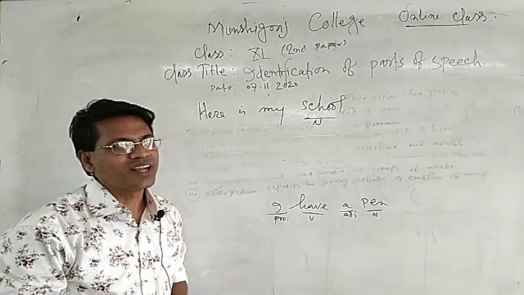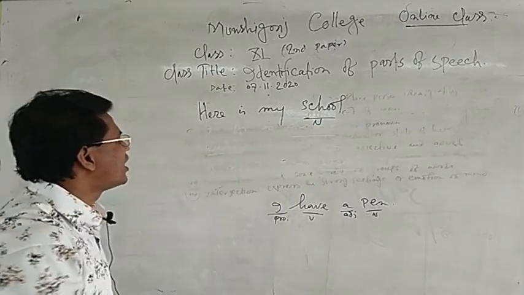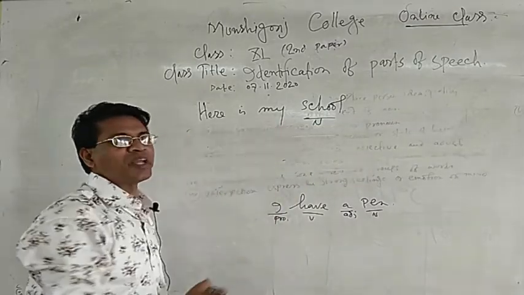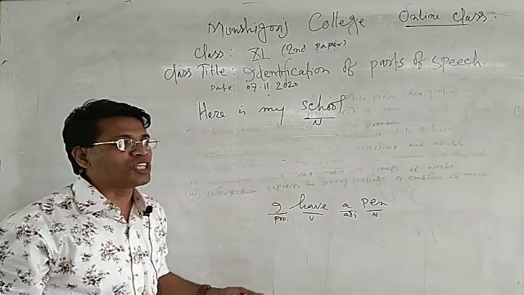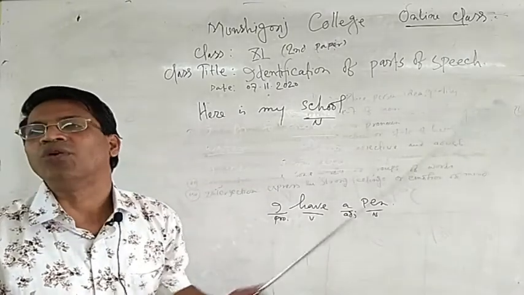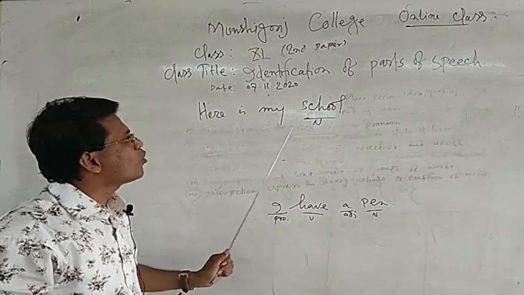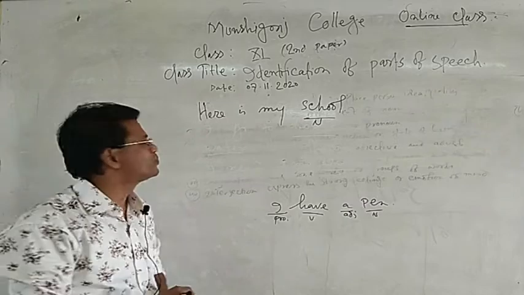Now after the possessive case, a noun word is used.